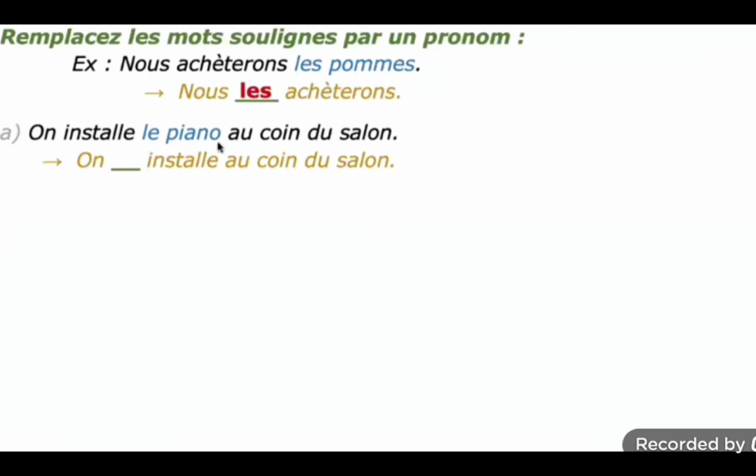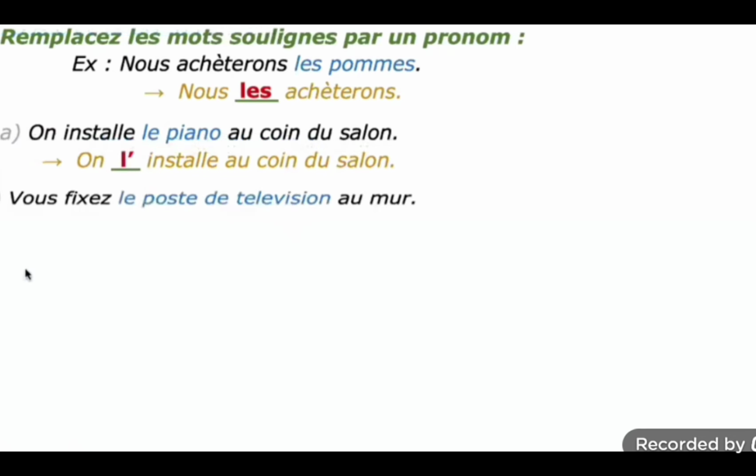Le piano, that le you can mention here. Le is identified, it is masculine singular, so we can fill this. Direct object pronoun is le. Okay, le only, but the next word, the verb, starts with a vowel, so l apostrophe is enough. On l'installe au coin du salon. We place it at the corner of the room.